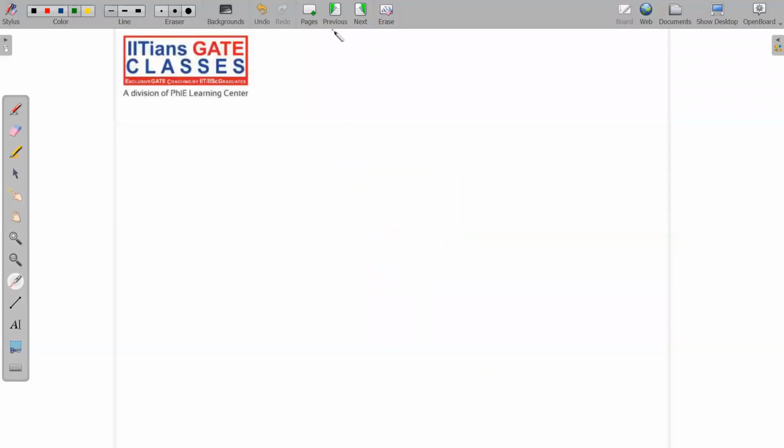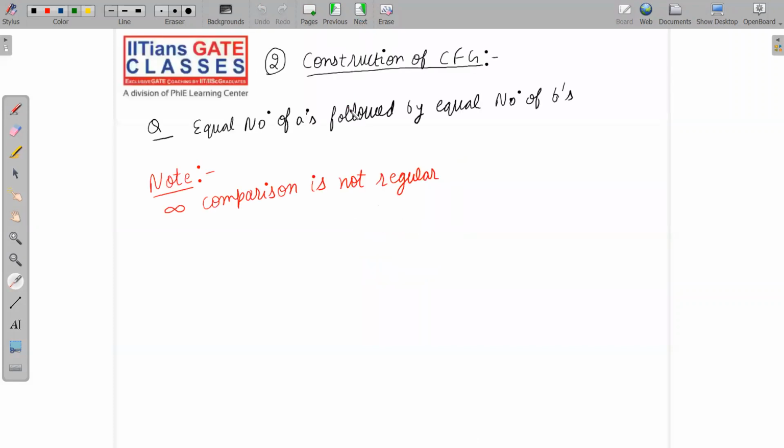So in this lecture, we are going to start the construction of context-free grammars. We were seeing the construction of grammars topic, and we have already completed construction of regular grammars. In this lecture, we are going to start construction of context-free grammars. So the first question is: equal number of A's followed by equal number of B's.